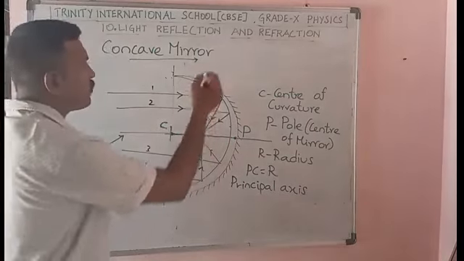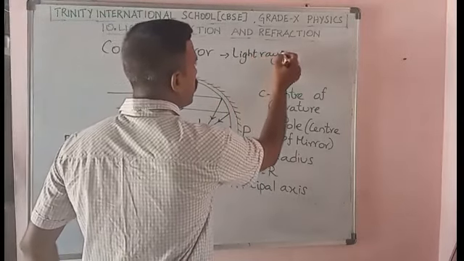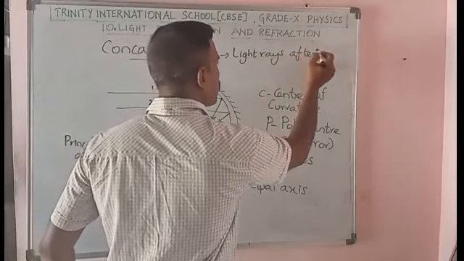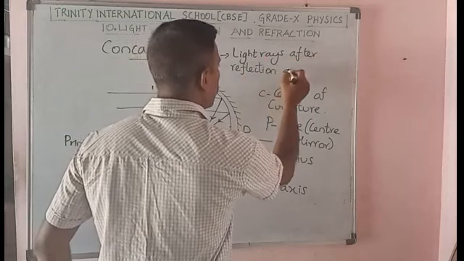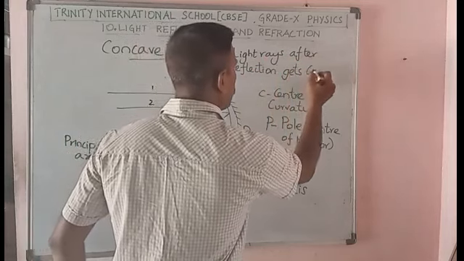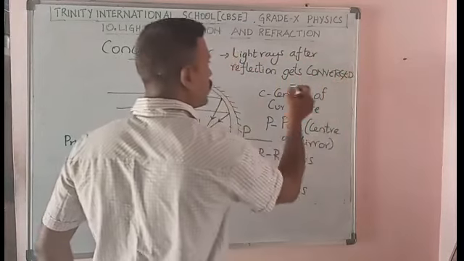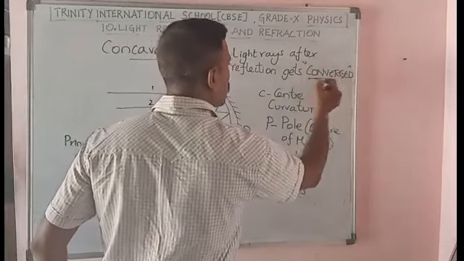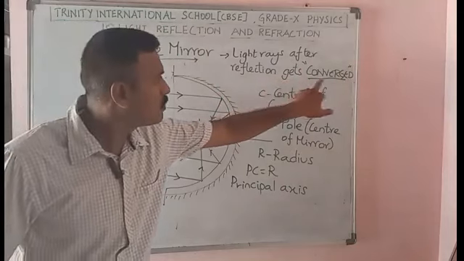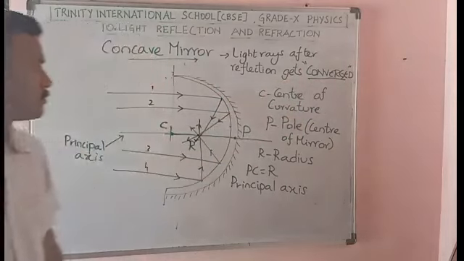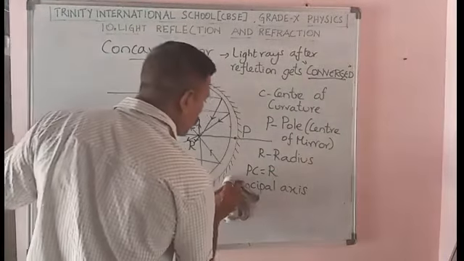Light rays after reflection get converged. So this is an important word, please make a note of this. For a concave mirror, light rays after reflection get converged. Okay, so these things you have already noted down. I will just erase this.